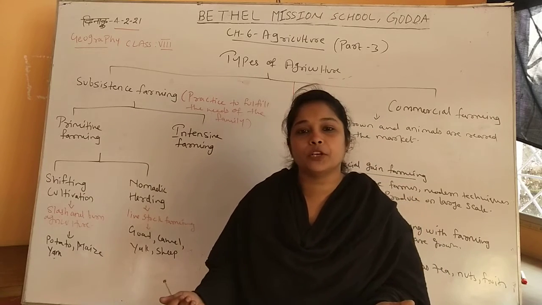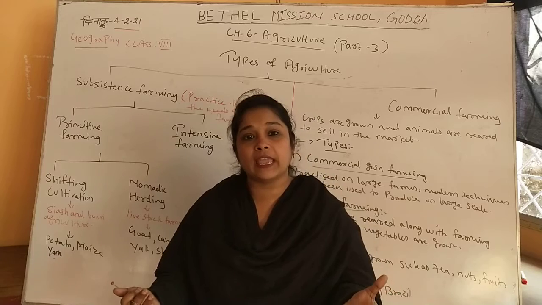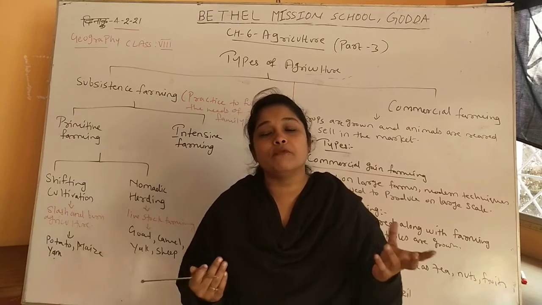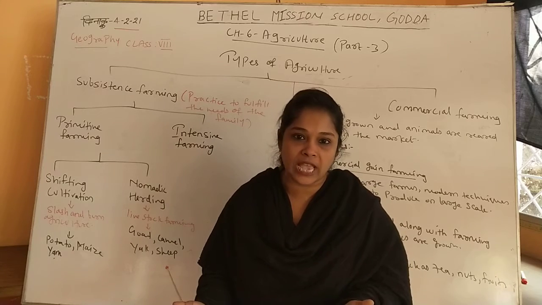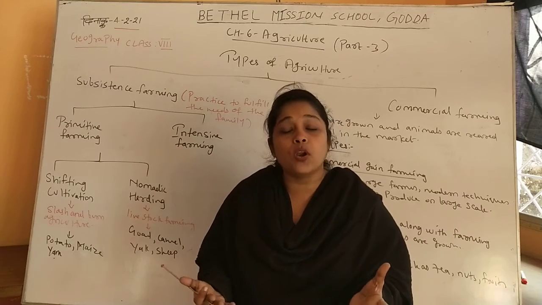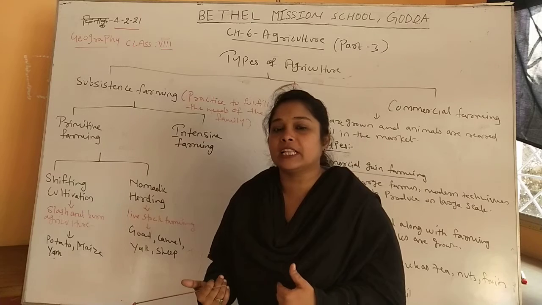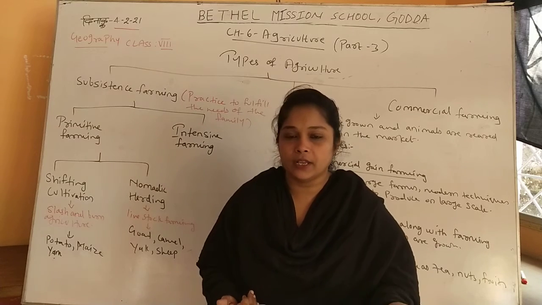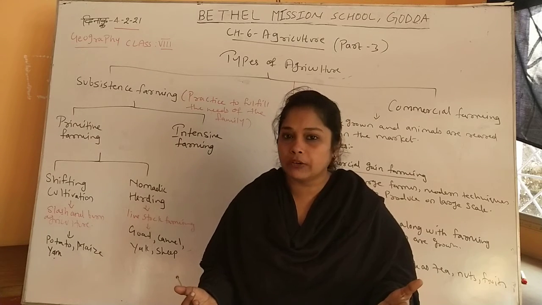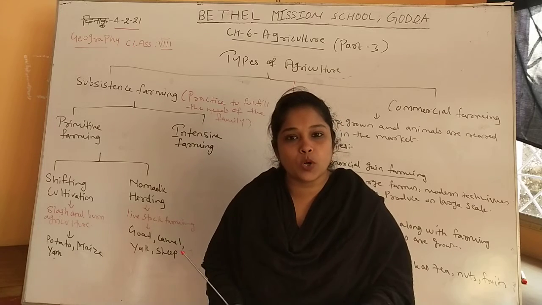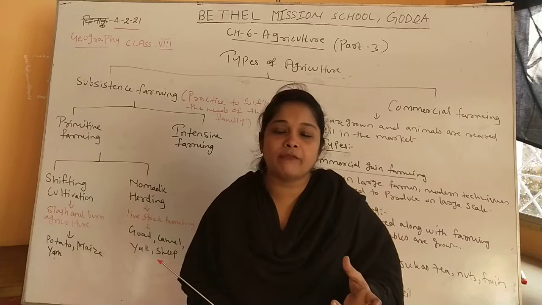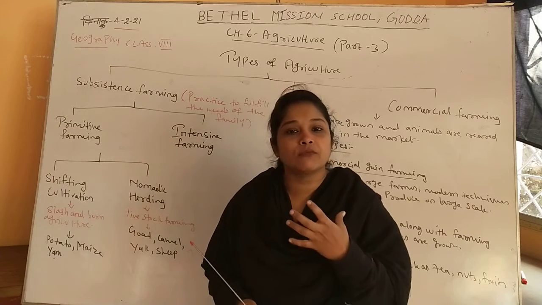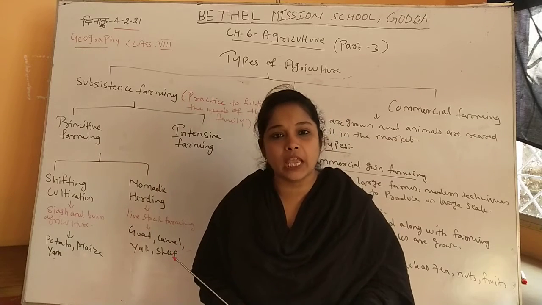They are the poor farmers and they use a primitive method of farming. By this primitive method of farming, they grow crops and they rear animals for fulfilling the needs of the family, by growing crops and by getting dairy products from those animals. They use it only for fulfilling the family needs, and they are not selling them in the market. So they are not very rich because they are not doing it for profit. The farmers are very poor. They use primitive methods of technology for farming, and they do that farming only to fulfill the needs of the family, not for the purpose of gaining profit.